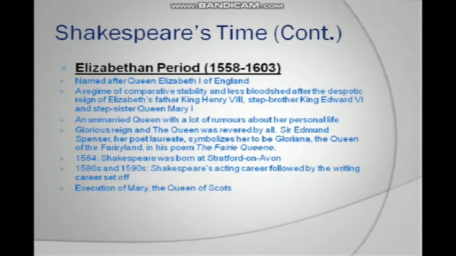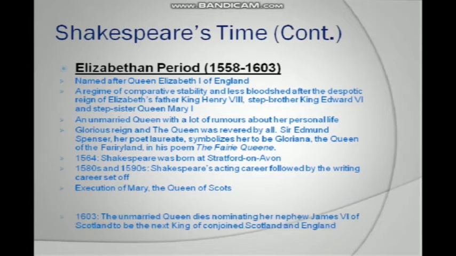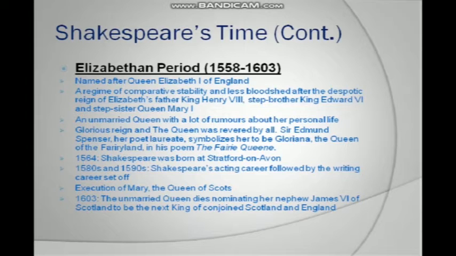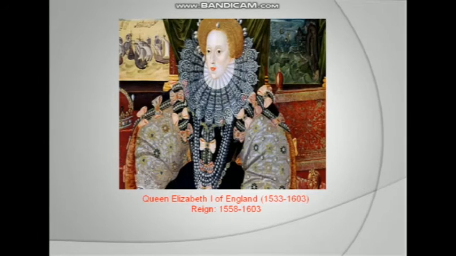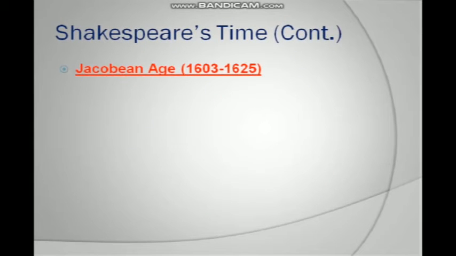1564, Shakespeare was born at Stratford-on-Avon. 1580s and 1590s, Shakespeare's acting career followed by the writing career set off. Execution of Mary, Queen of Scots. 1603, the unmarried queen dies, nominating her nephew James of Scotland to be the next king of conjoined Scotland and England. Queen Elizabeth I of England, 1533 to 1603. Reign 1558 to 1603.